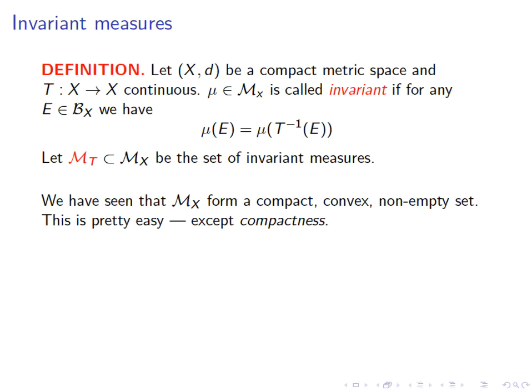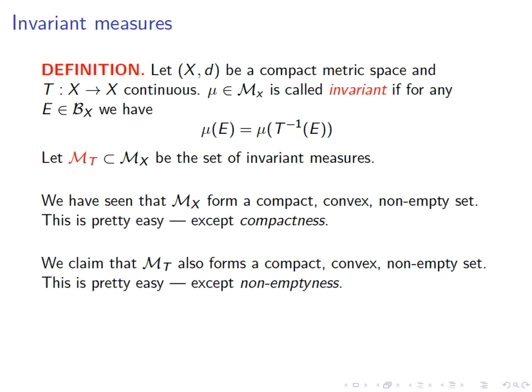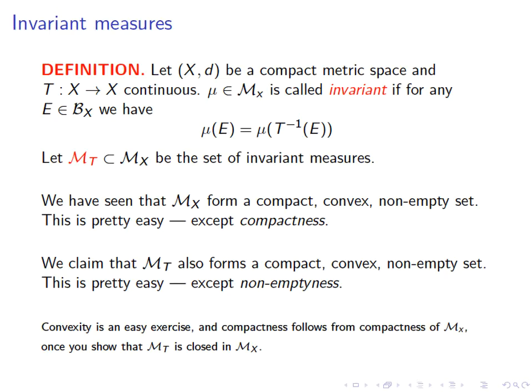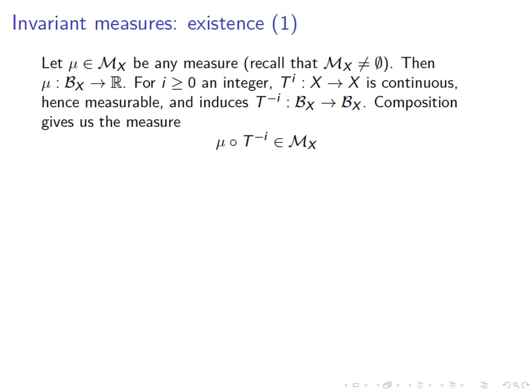Now we saw before that M sub X is compact, convex, and non-empty. This was all pretty easy except for compactness. For compactness we had to work. We claim that M sub T is also compact, convex, and non-empty. This is all pretty easy. This time the exception is the non-emptiness. Convexity is a very easy exercise, which I will leave for you. Compactness follows from compactness of M sub X as soon as you show that M sub T is non-empty. So the main issue with this whole line of argument is showing that there actually is an invariant measure.